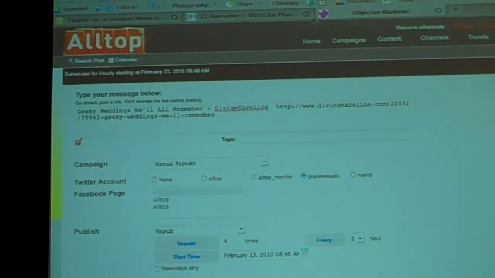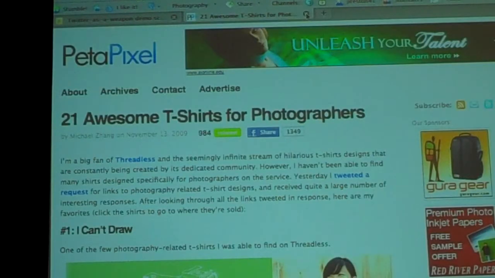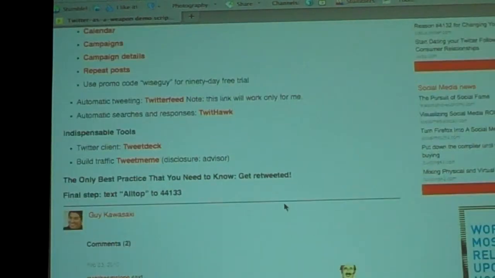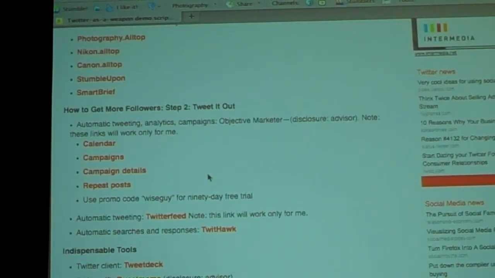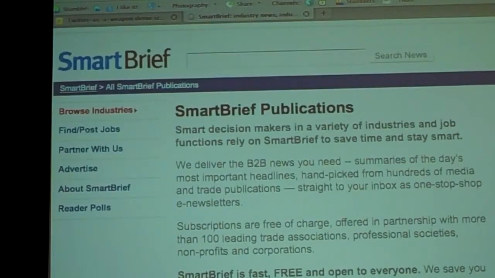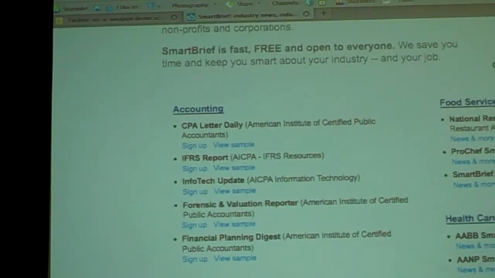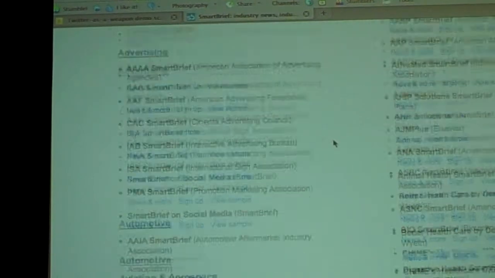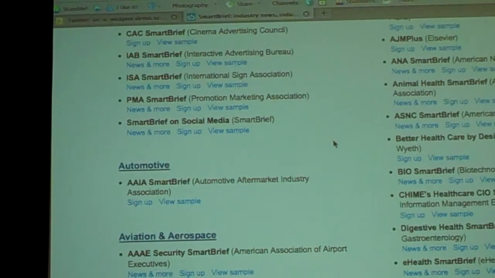So getting back to the demo here. Okay, so I showed you how to use StumbleUpon to find interesting things. There's one more source. This is called SmartBrief. What SmartBrief does is it is a company out of Washington, D.C., and they have human editors who are organized by subject, and every day they look for the most interesting stories by topic.